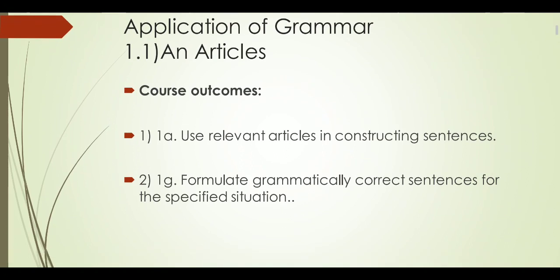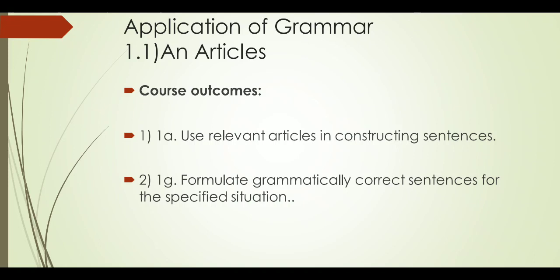Before that, we are discussing the course outcomes. That is the aim, the objective behind this chapter. What is the aim and what are the outcomes? So the first outcome is to use relevant articles in constructing sentences. The student should know how to use articles in sentence formation, in the sentence pattern, and write a correct sentence with appropriate articles.